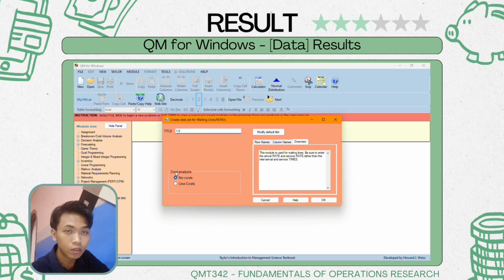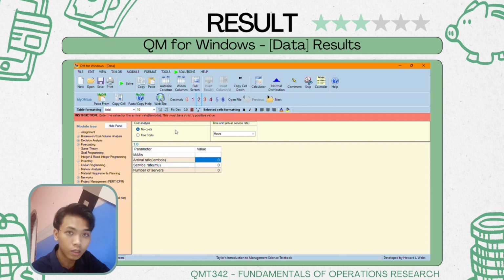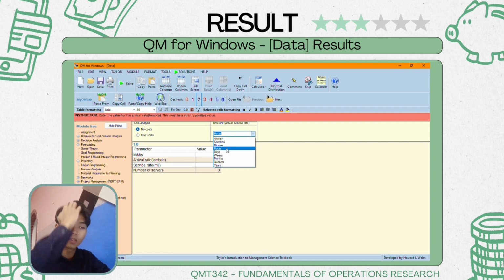And the cost analysis is no cost because we don't use any money to produce or gather the data. So we just proceed with OK, and then we get this type of interface. In the interface, we put the cost analysis as no cost, and then the time limit based on our preference. So we just put it as 4 hours.